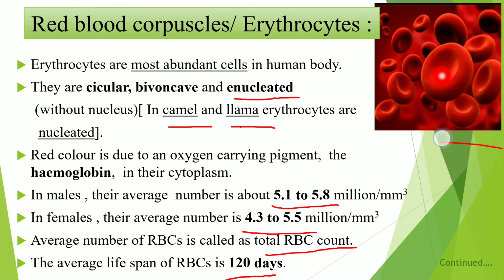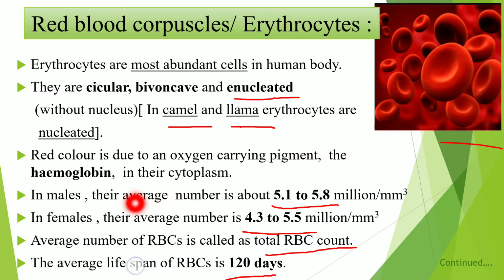If you observe the red blood cells in camel and llama, erythrocytes are nucleated cells. The red color of the blood cell is due to the oxygen carrying pigment, that is the hemoglobin, in the cytoplasm of the RBC.